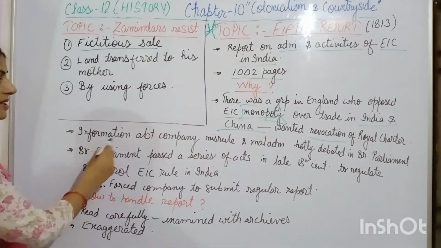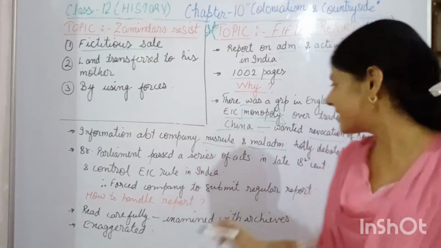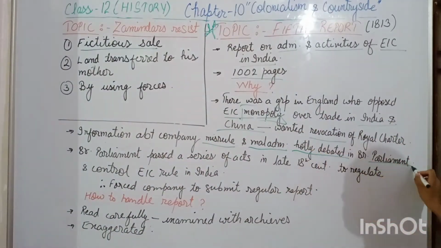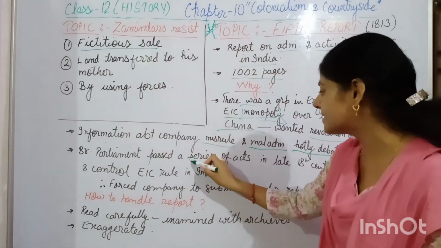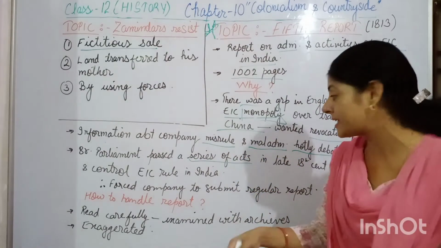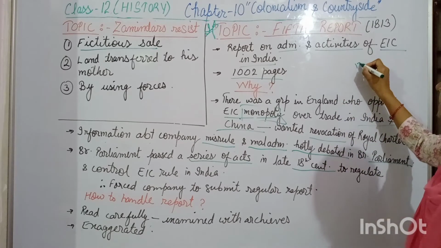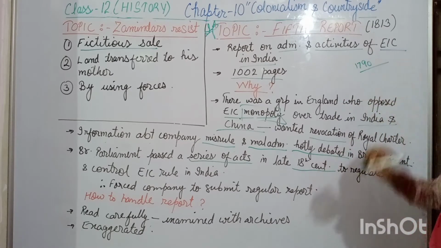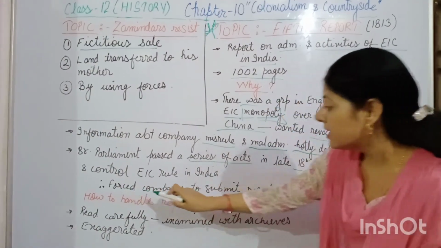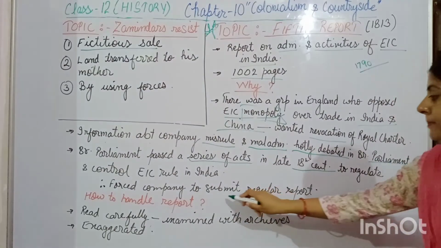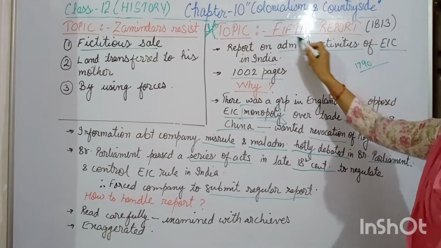Apart from this, information about company misrule and maladministration was hotly debated in the British Parliament. As a result, the British Parliament passed a series of acts, many laws, in the late 18th century. Late 18th century means around the 1790s. According to these acts, the company was forced to submit a regular report. That's why this report is the fifth in the series of these reports.